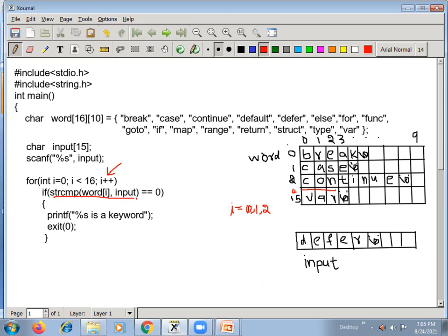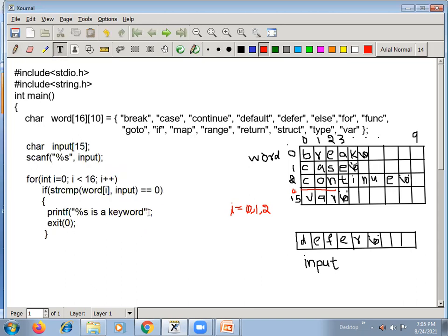This part. Okay, so here 0 will be returned. Now it compares 0 equal to 0. Yes, true. Then it enters this if block. %s is a keyword. Okay, so here, comma, we need to write now. Comma, where from it has to print %s? From the input array. Okay, so comma, input you write here. So then it prints "differ is a keyword". Exit 0. From here directly control comes out.